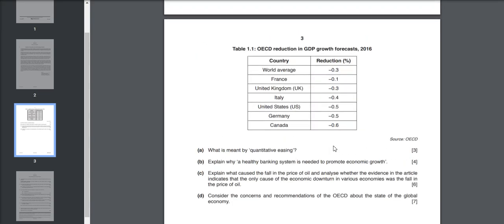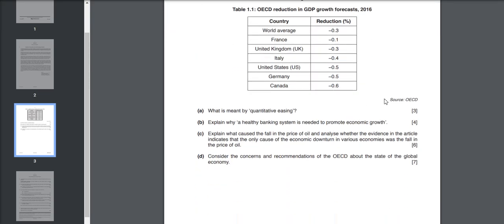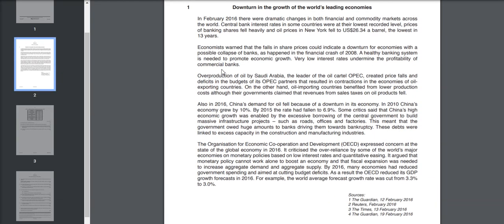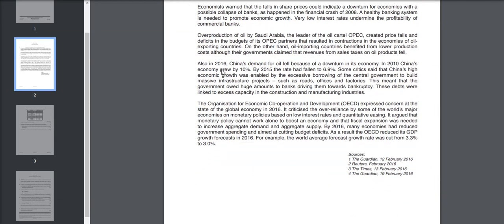So go through this, and go through the HDI index and each and everything: inflation, macroeconomic concepts. Healthy banking system is needed, and fall in prices of oil, analyze whether the evidence. So each and every part of this complete case study, right? They have also written the sources from where they have taken these, from Ford articles.